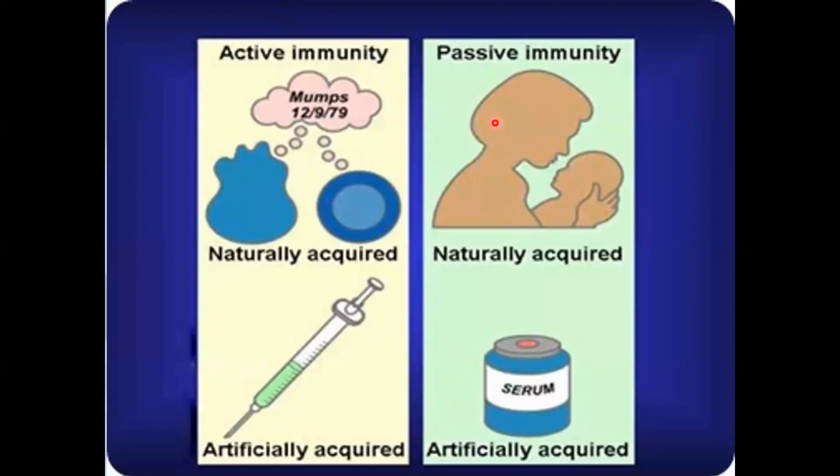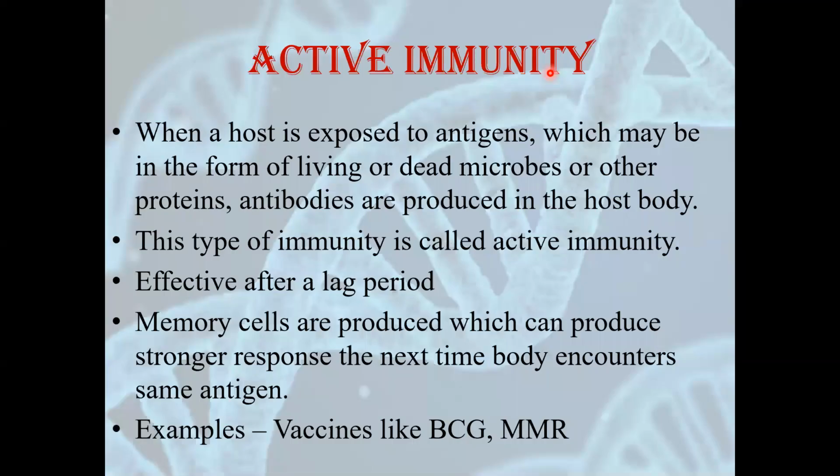Okay, now we'll talk about two different types of immunity. These are active immunity and passive immunity. Active immunity is the immunity that is formed inside our body. Passive immunity is the immunity that is produced in some other's body and it is given to us. Active immunity is divided into two types, naturally acquired and artificially acquired. Again, passive immunity is also divided into two types, naturally acquired and artificially acquired. Let's see these one by one.